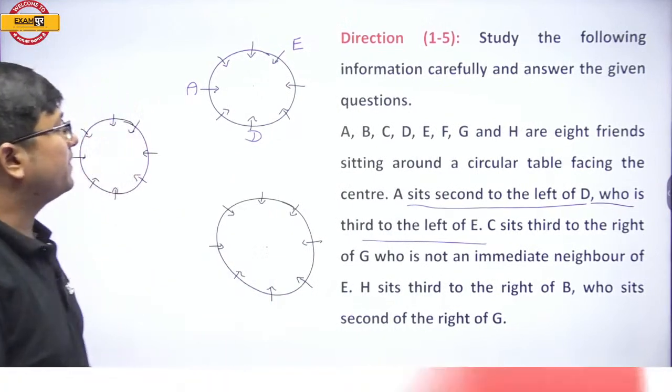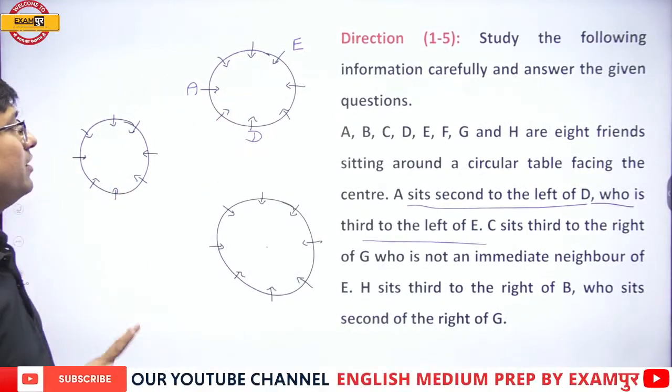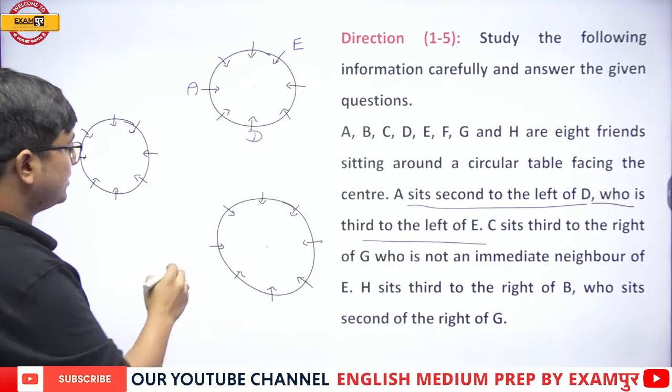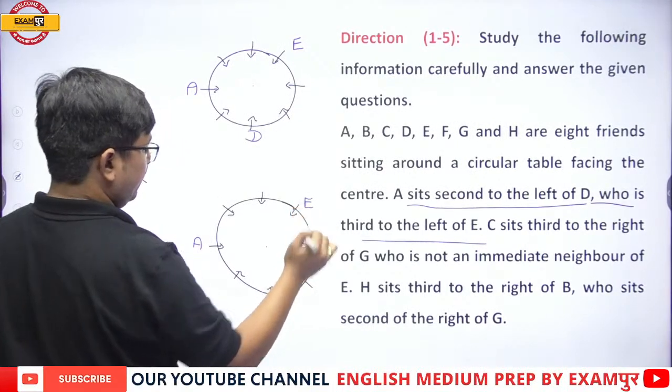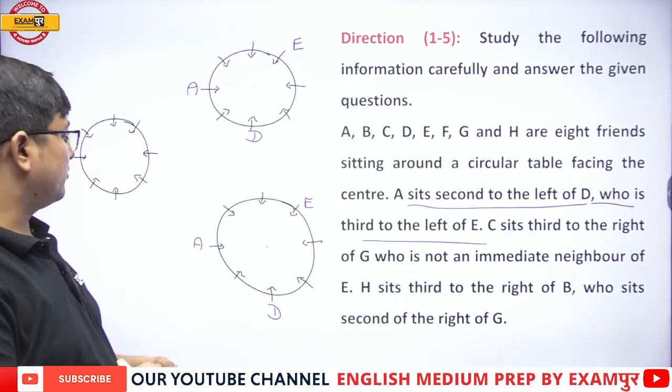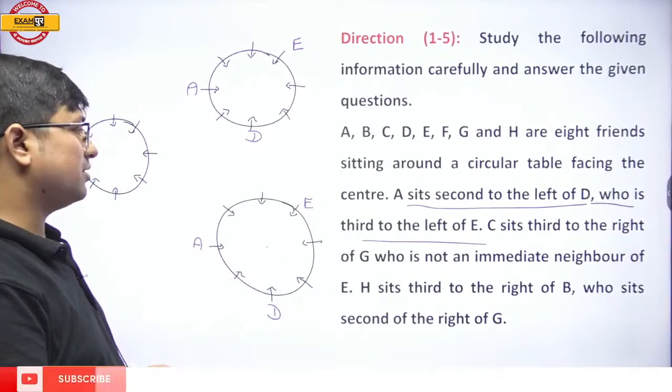So I should repeat. A sits second to the left of D. D who sits third to the left of E. So this is the diagram. A, D and E. A sits second to the left of D. D who is third to the left of E.